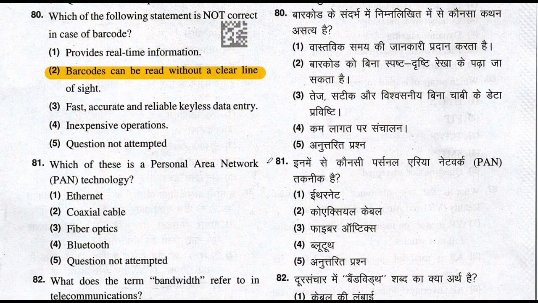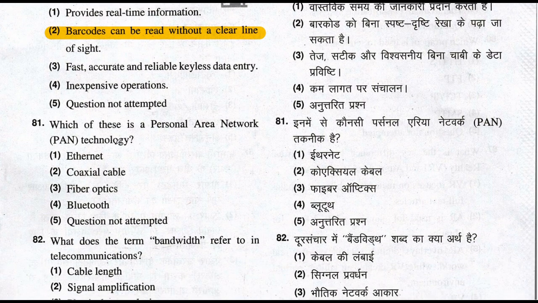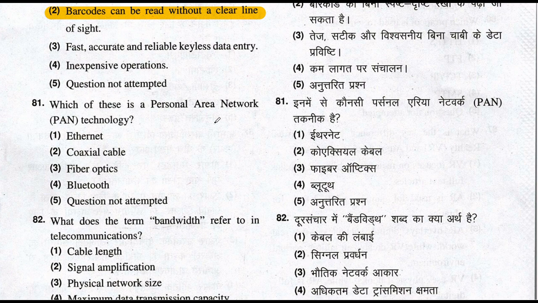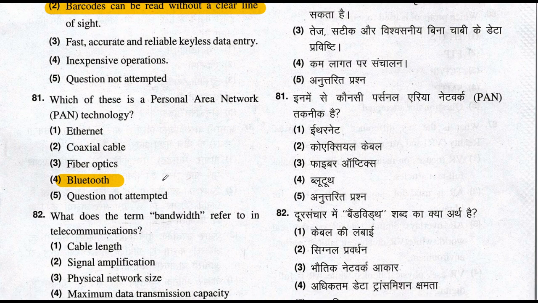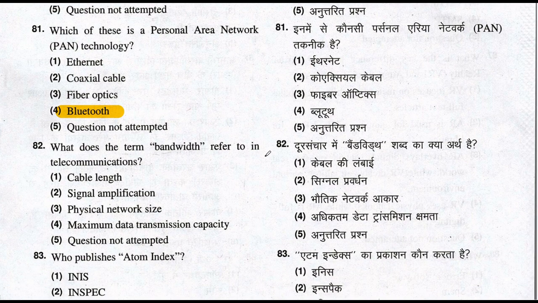Which of these is a personal area network, PAN, technology? It is Bluetooth. Option number 4 is the right answer of this question. Let's move to question number 82. What does the term bandwidth refer to in telecommunication? Maximizing data transmission capacity. So option number 4 is the right answer of this question.